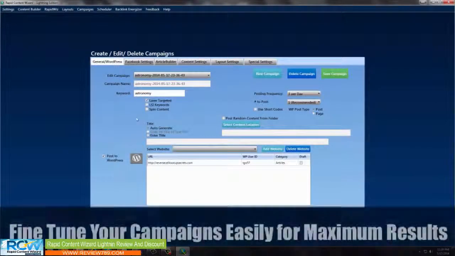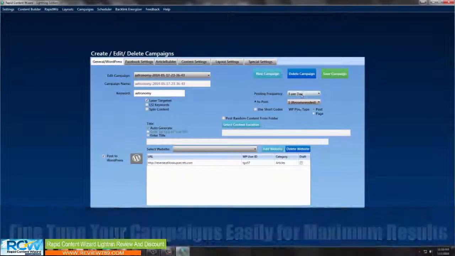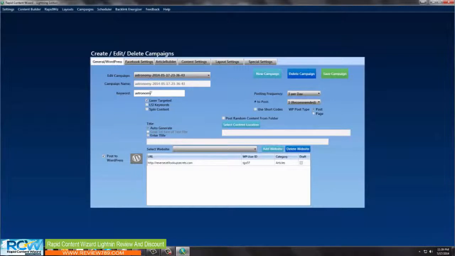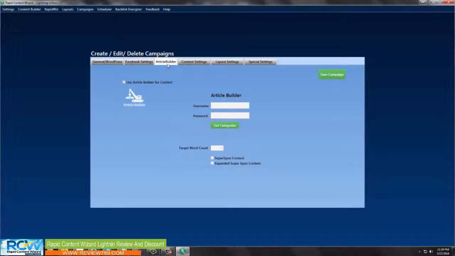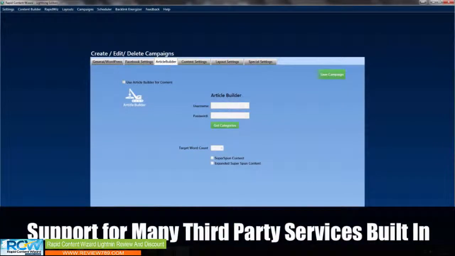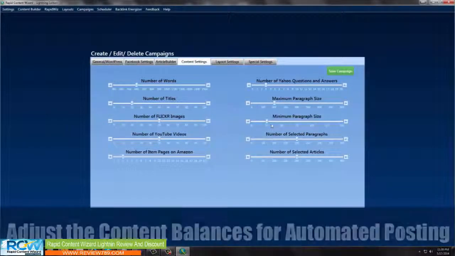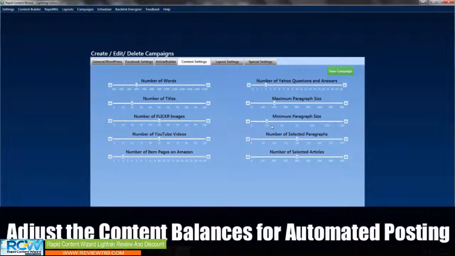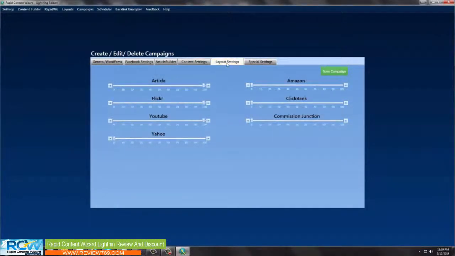There it is. It's laser targeted. It auto generates the title 3 times per day. Everything is in here. We've got all these other features in here. We've got the Facebook settings in here. Article Builder. If you have Article Builder, you can use that as another form of content. We have sliders for all your content. These are all optimized at the best settings. But if you want to tweak these, you're certainly welcome to do that.